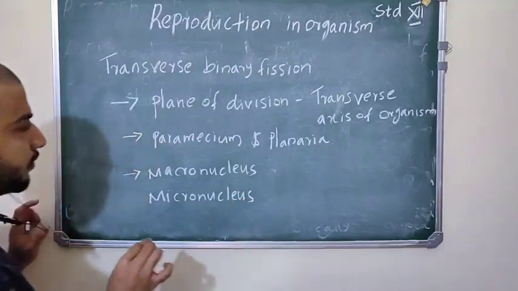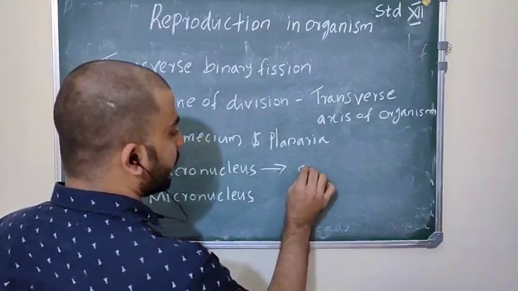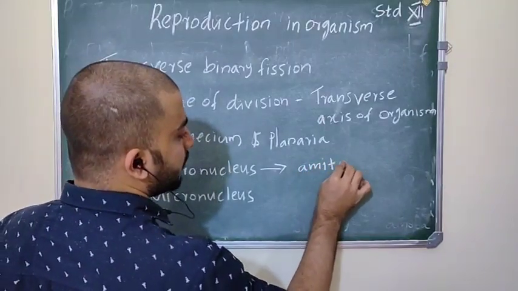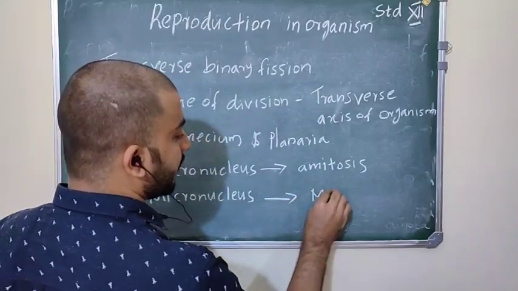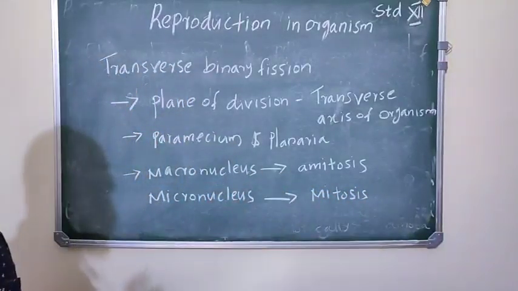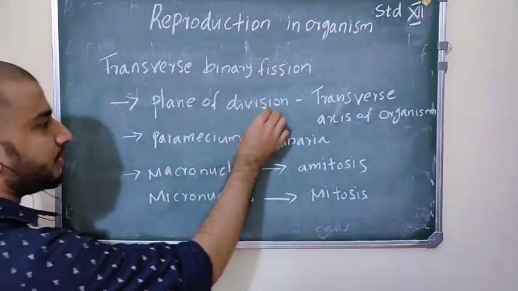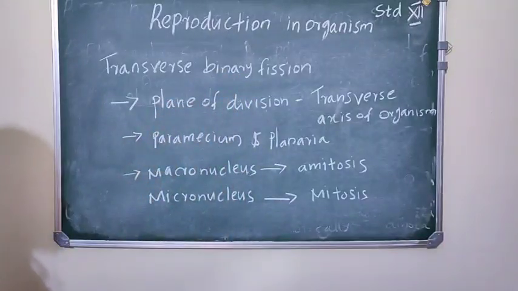At the time of transverse binary fission, the macronucleus divides by amitosis and the micronucleus divides by mitosis. The main point to remember is that the plane of division is along the transverse axis of the individual organism.